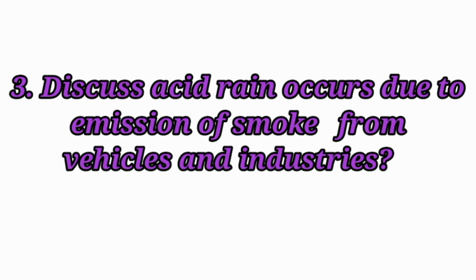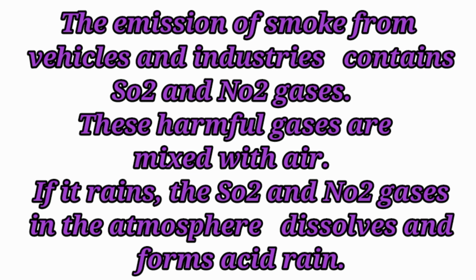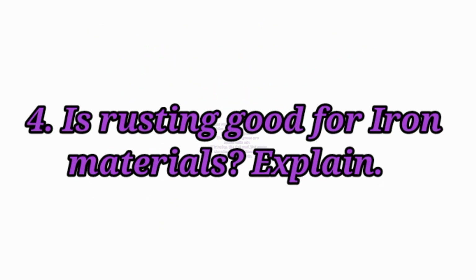Third question. Discuss how acid rain occurs due to emission of smoke from vehicles and industries. Answer. The emission of smoke from vehicles and industries contains sulfur dioxide and nitrogen dioxide gases. These harmful gases are mixed with air. If it rains, the SO2 and NO2 gases in the atmosphere dissolve and form acid rain.